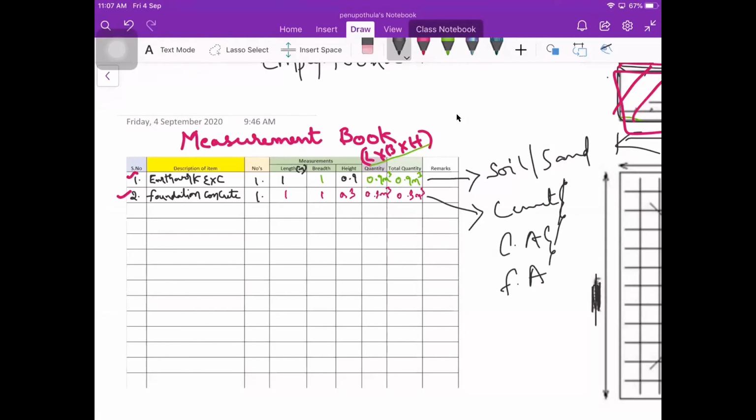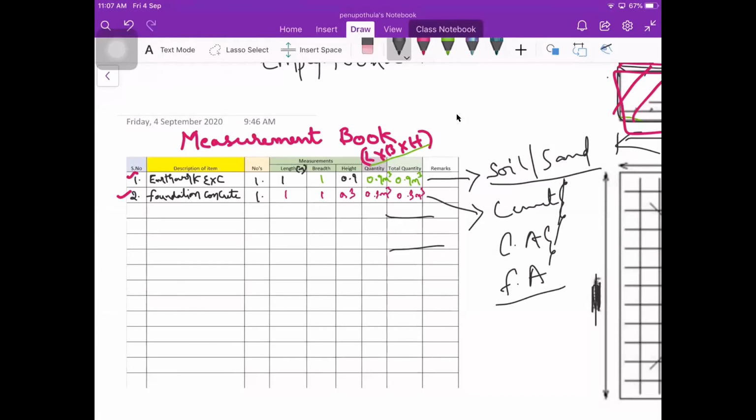So these items of work are different, and the quantity of earthwork and foundation concrete shouldn't be merged. They should be calculated individually and their cost will be done individually, and hence the total shouldn't be done here.